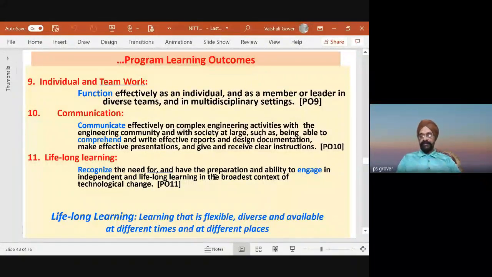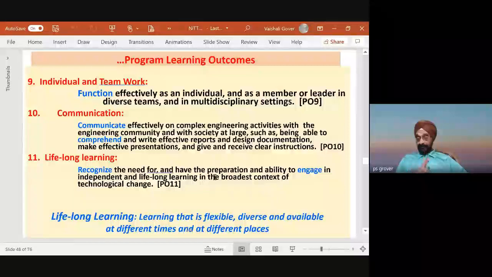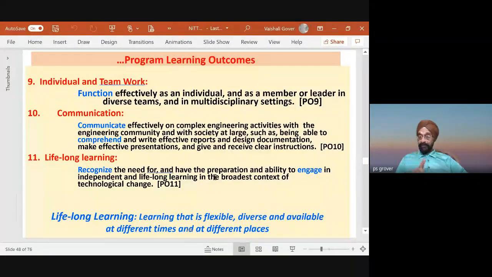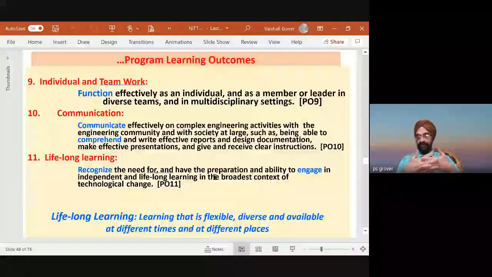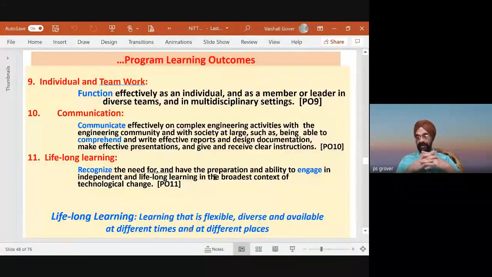Now look at this. Individual and teamwork is the affective domain. That means communication is again the affective domain. Lifelong learner is again the affective domain, because we look at our values, our beliefs, how we work among others, how we live in a family, and so on.